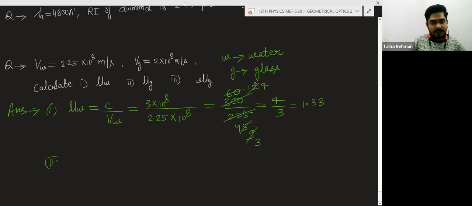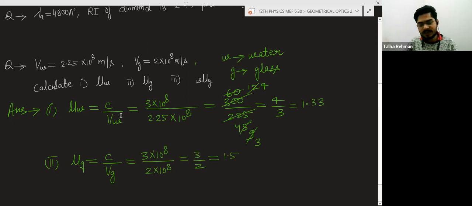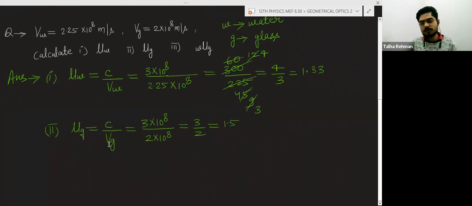Second, they are asking the refractive index of glass. So what is the formula? Speed of light in air divided by speed of light in glass. The speed of light in air is 3 into 10 to the power 8 meter per second. Speed of light in glass is given as 2 into 10 to the power 8. So it will become 3 by 2, which is 1.5. And remember, refractive index is unitless, because here is a speed, here is also a speed. That is why this is a unitless quantity.